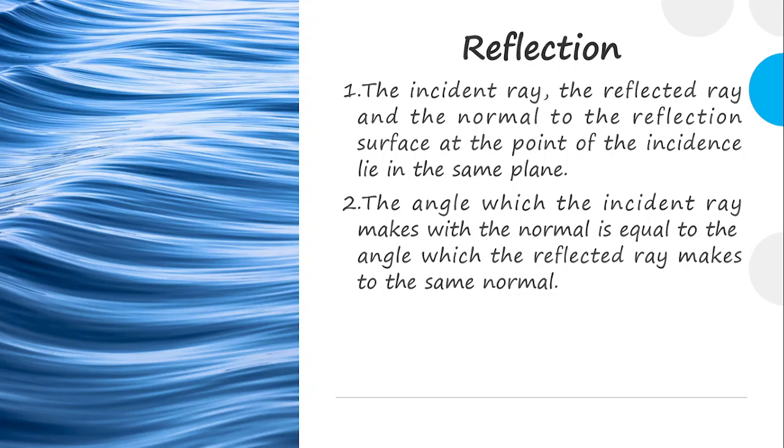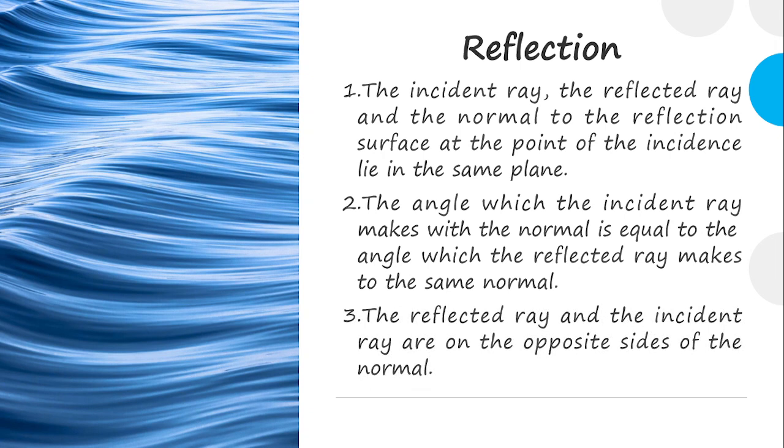The angle which the incident ray makes with the normal is equal to the angle that is formed when the reflected ray goes to the same normal. So the reflected angle is equal to the incident angle. I hope that's clear. That's the second law when you're talking about regular reflection.